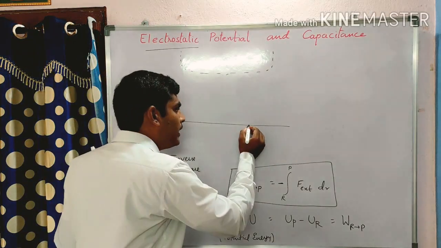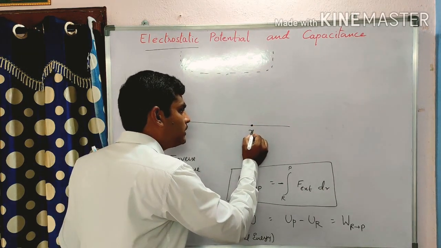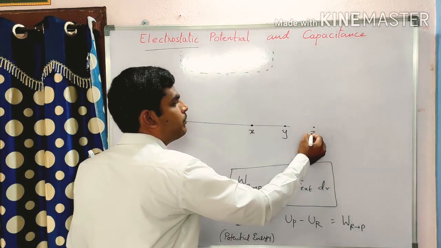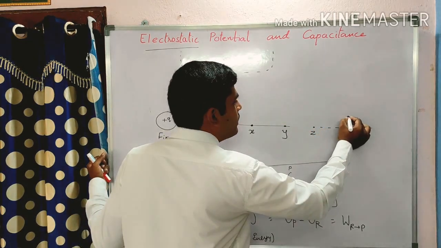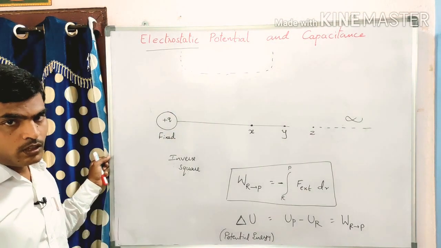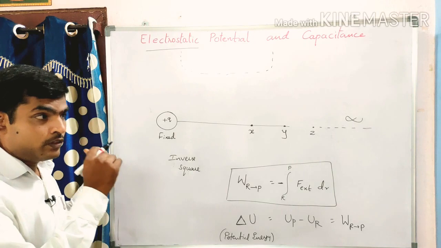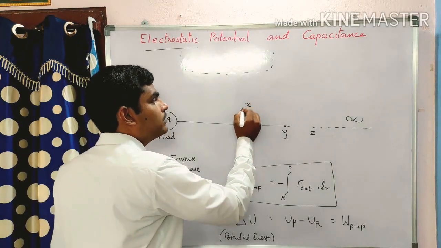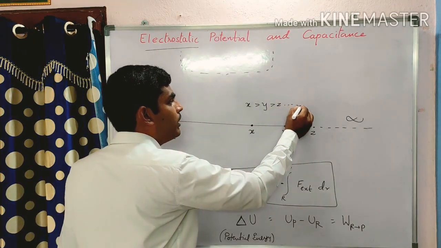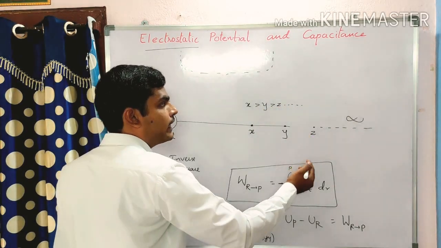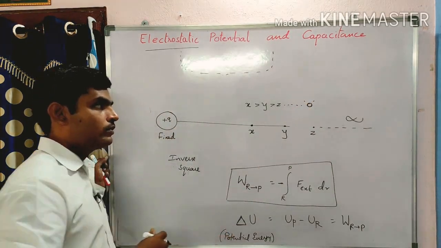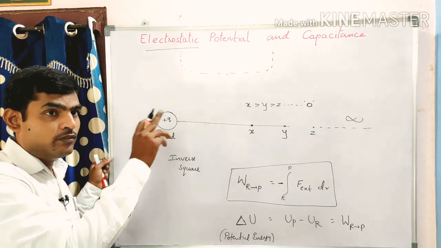Suppose here at a point x is the potential, here y is the potential, here z is the potential. As you go up to a distance of infinity, what is the potential at infinity? Now if you see here, x is greater than y, y is greater than z. So similarly, if you go to infinity, finally the smallest value is 0.